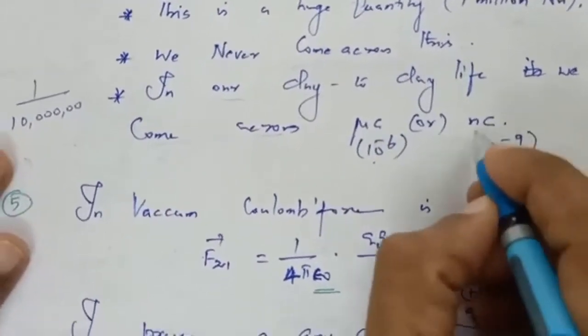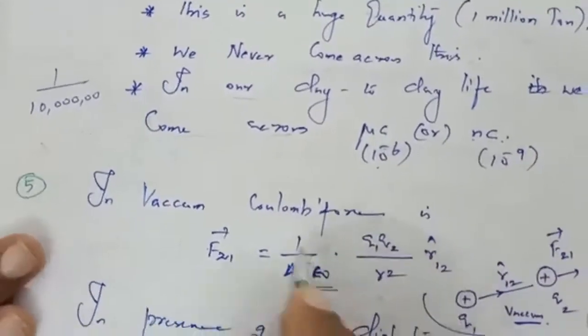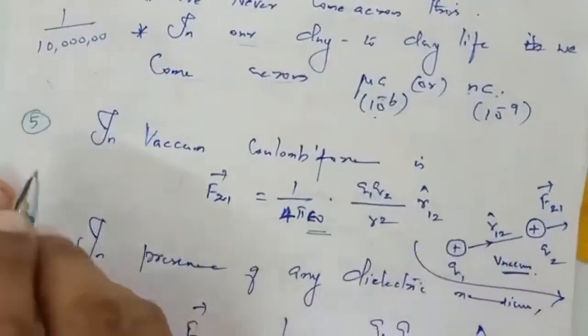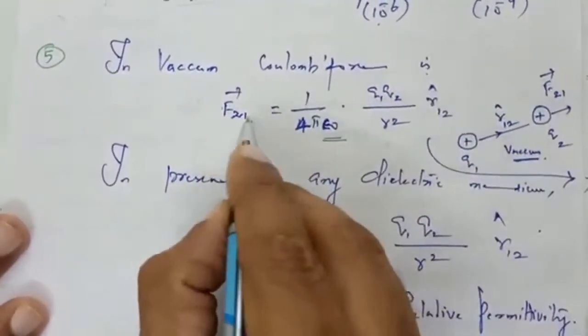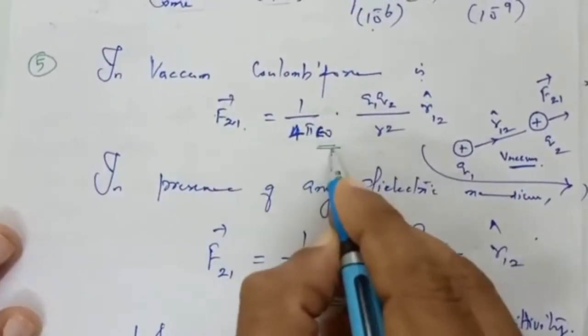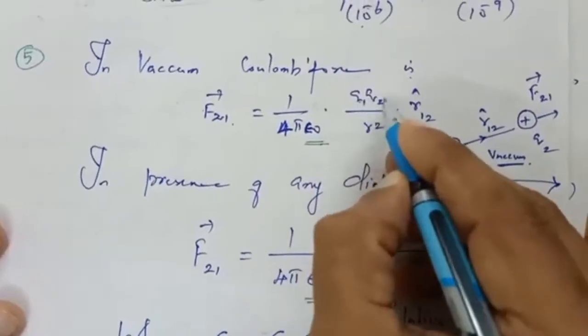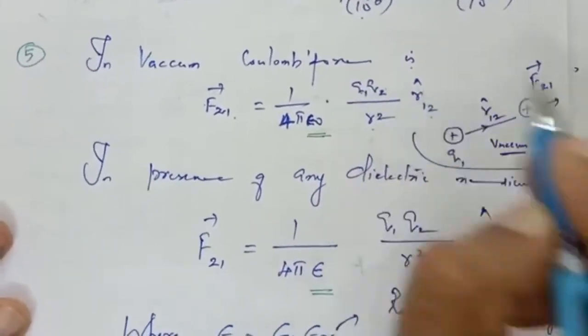So therefore this is nanocoulomb, this is microcoulomb. The fourth aspect is over. Now fifth aspect. In vacuum, the Coulomb force is F21 vector is equal to 1 by 4 pi epsilon 0 Q1 Q2 by R square R12 cap.